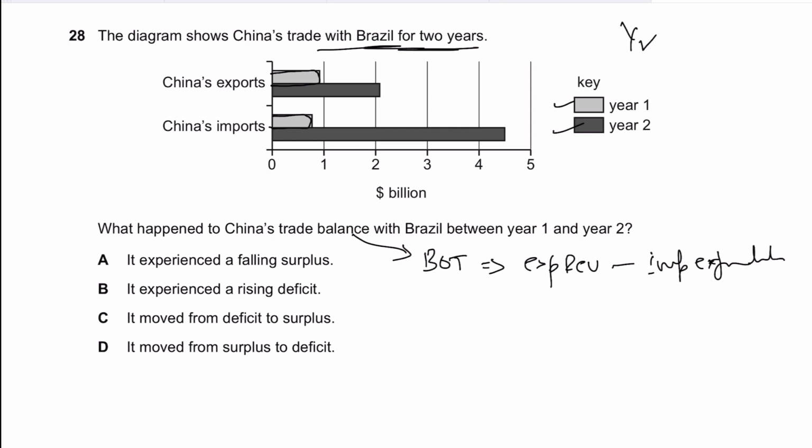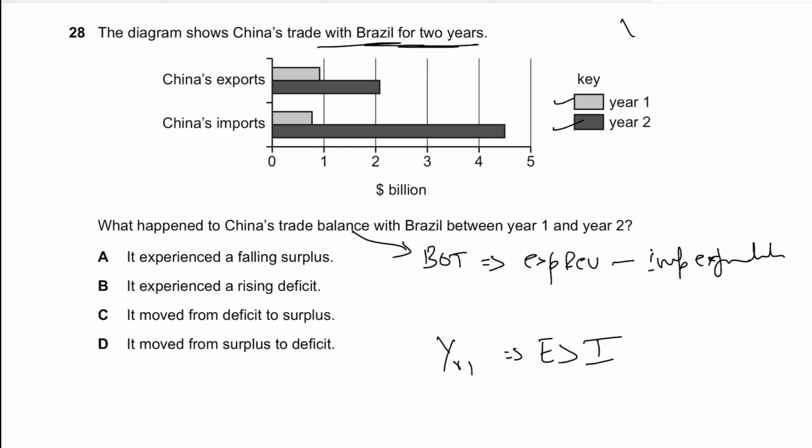So obviously it's telling us that in year 1 the exports are more than our imports. You don't need to calculate the exact value for it. And in year 2 we can see that the value, so if exports are more than imports, it's a surplus, right? It's a surplus in balance of trade. Balance of trade is in a surplus.